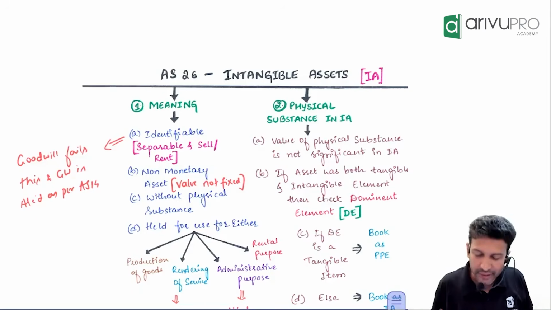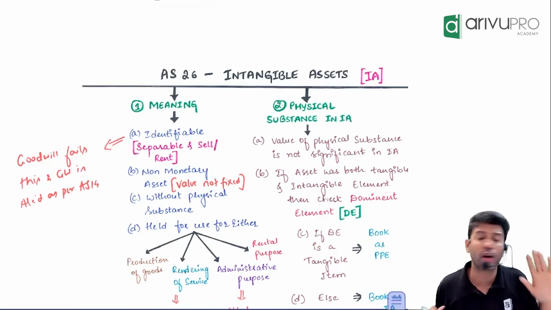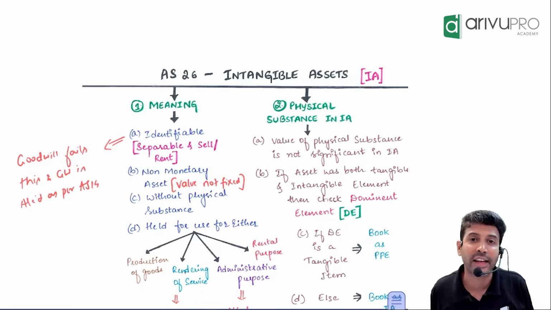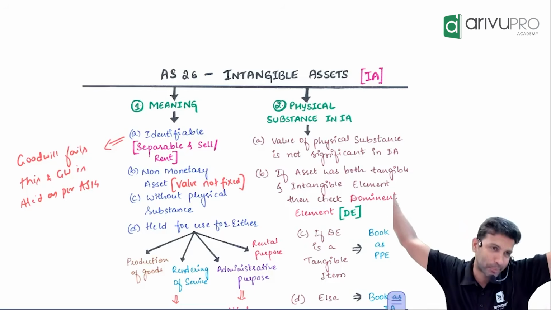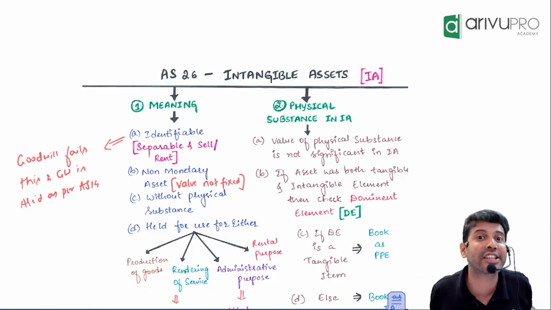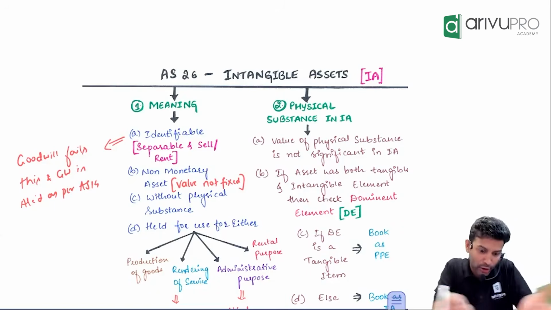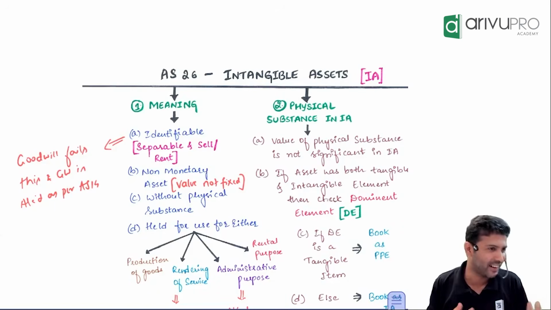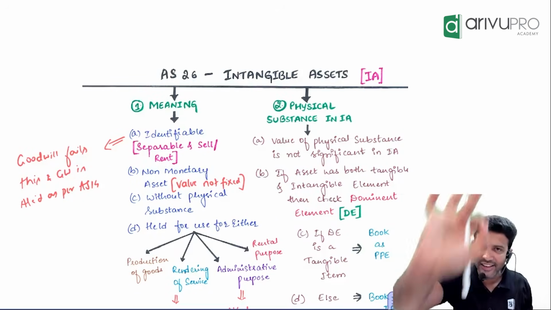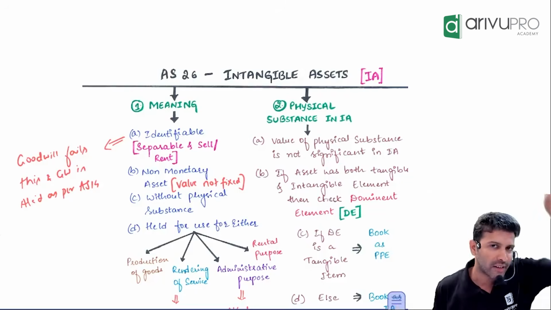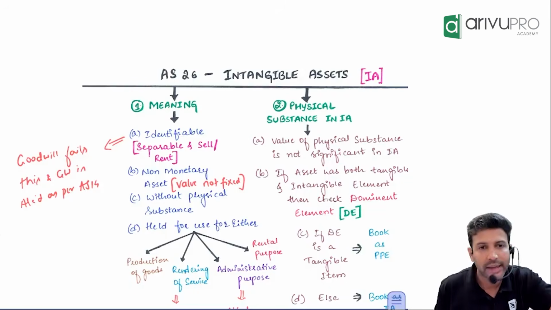AS26, just like PPE, also has a definition. Because earlier, when somebody asked us about intangible asset, we used to say something which you cannot touch or see or feel. See, standards are gazetted documents, notified documents. Can they say intangible asset means you cannot touch or feel? It feels a little odd, right? So they have brought in a sophisticated definition. Whichever asset satisfies the definition gets called an intangible asset.